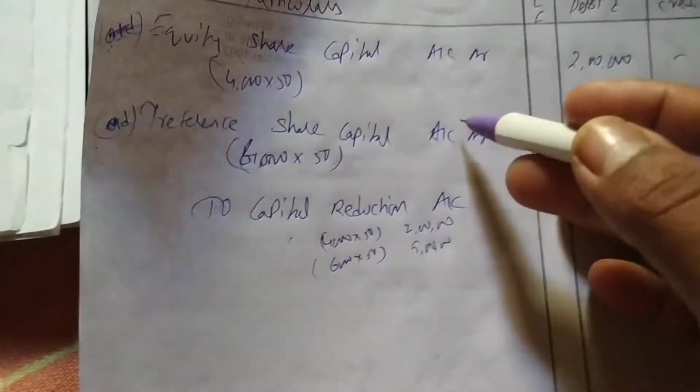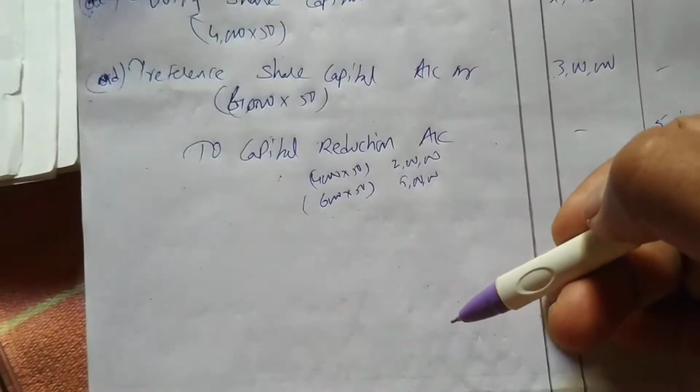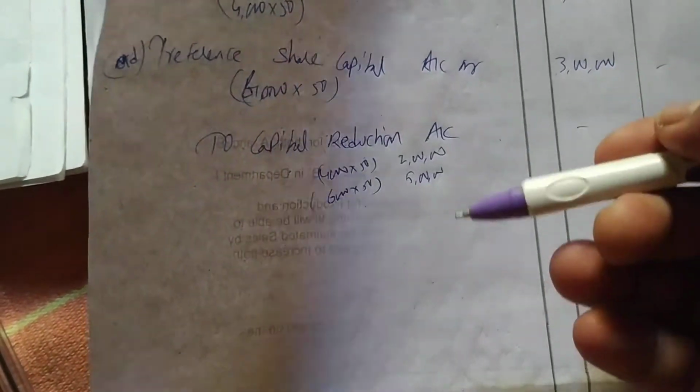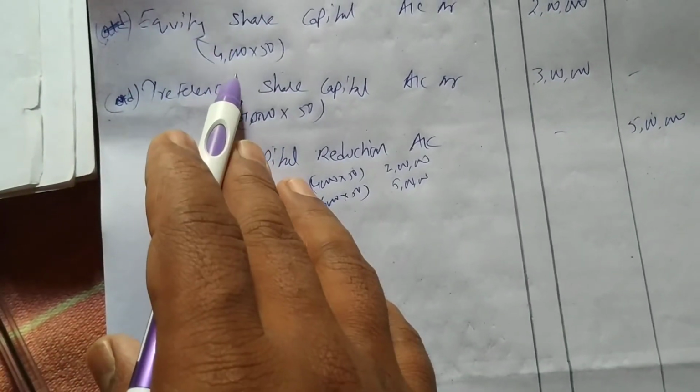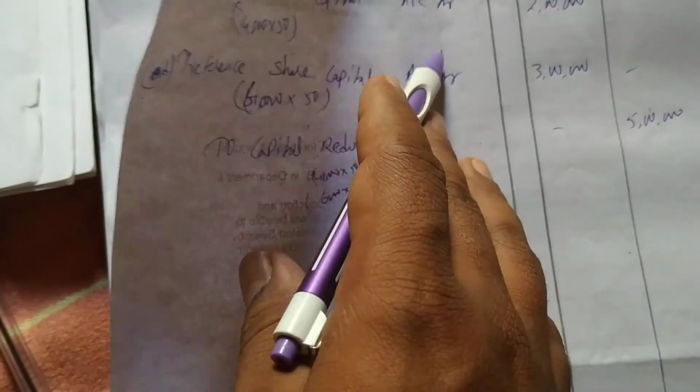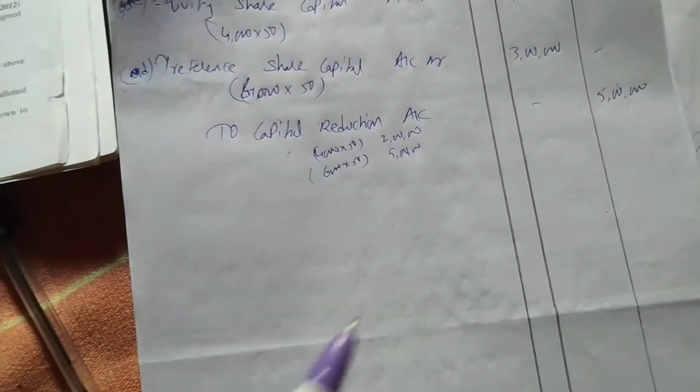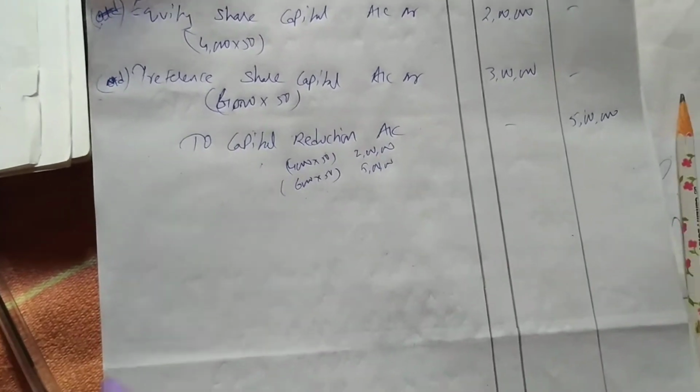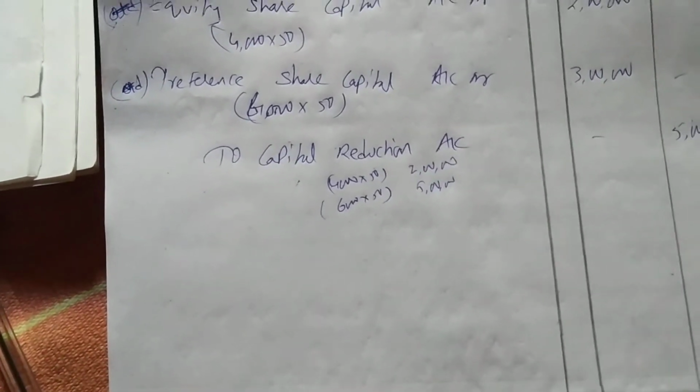We can write the old entry, then the new entry, then capital reduction also. We are doing it in shortcut. We can do like this also. Otherwise, you have to write old first, then you have to write new, then you have to write capital reduction. So I have done like this. This is a shortcut to solve the problem. Next problem we'll do long cut and short.